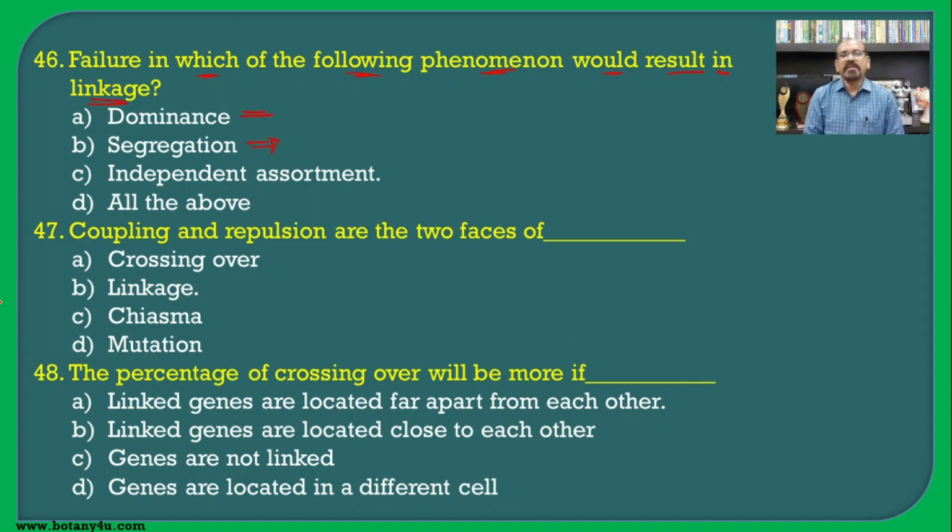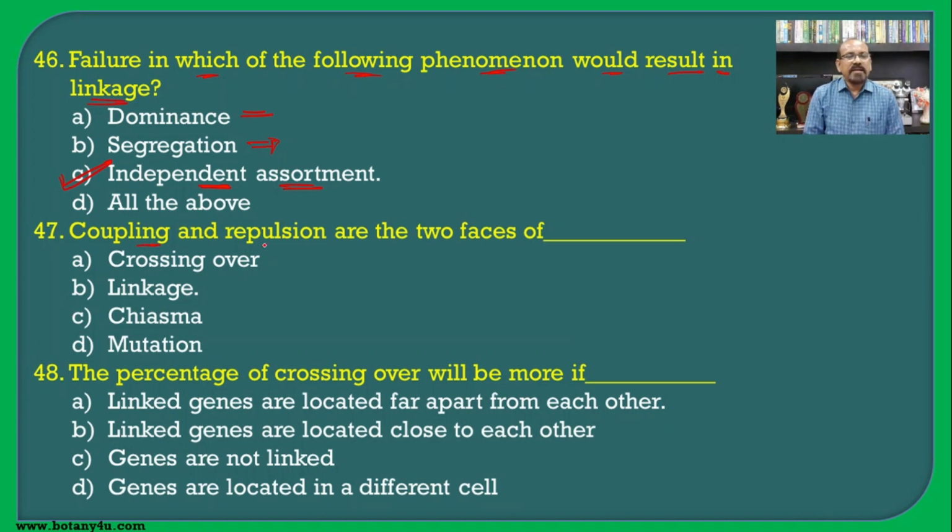It is not affected by any other things, because there is always a possibility of the separation of the alleles from each other at the time of gamete formation or gametogenesis. But here the independent assortment is only possible for the characters which are present on separate chromosomes. If these characters are present on the same chromosome, then there will not be independent assortment, and hence independent assortment will be affected.